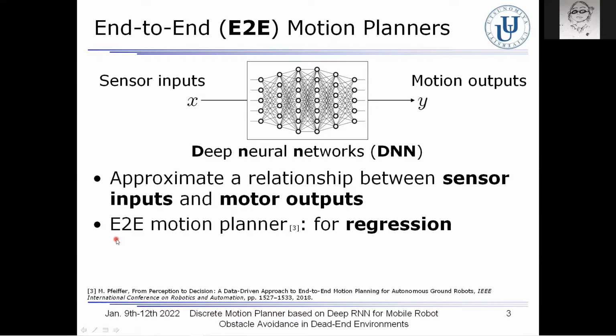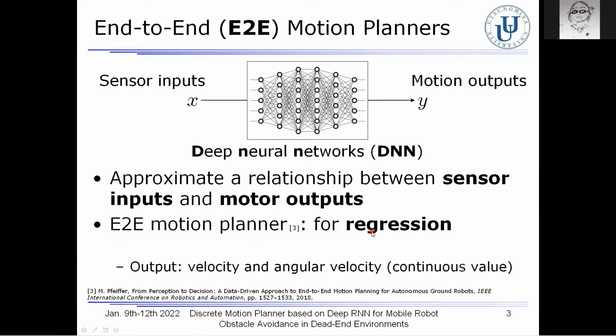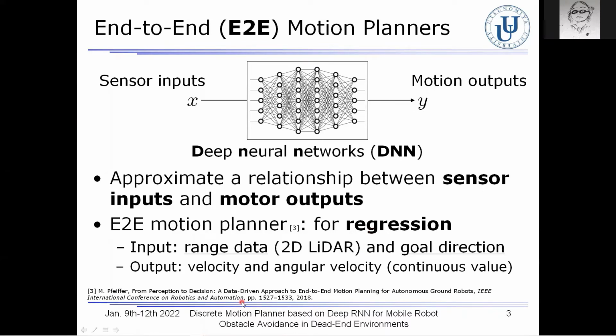So far, many E2E motion planners have been proposed for regression problems. For example, the E2E motion planner proposed by Pfeiffer decided the continuous values of the velocity and the angular velocity of a robot from the range data of a 2D LiDAR and goal direction data as inputs.